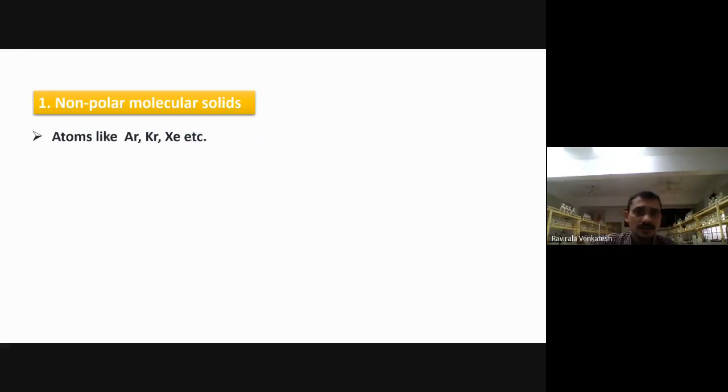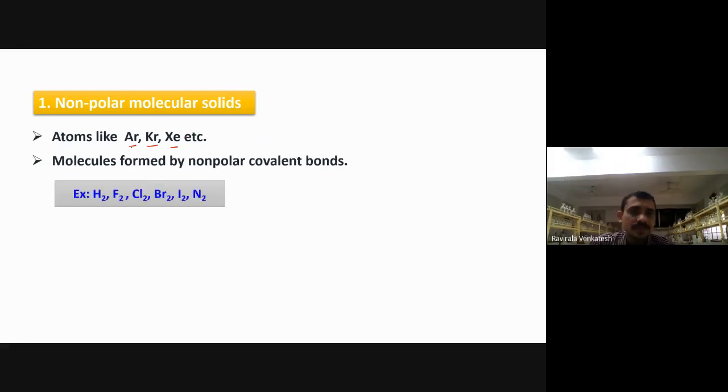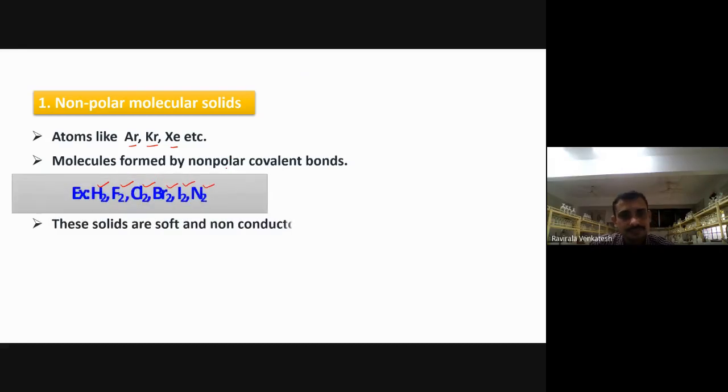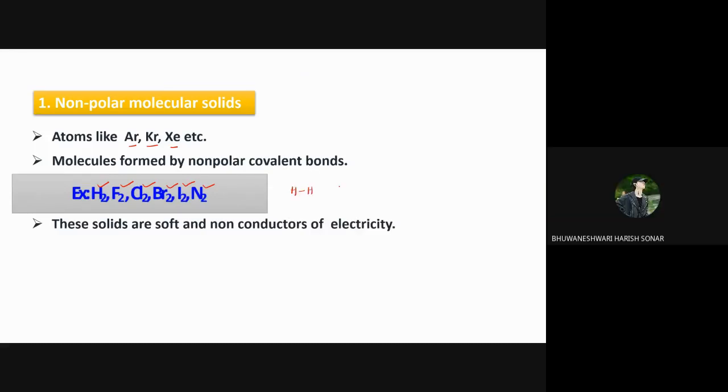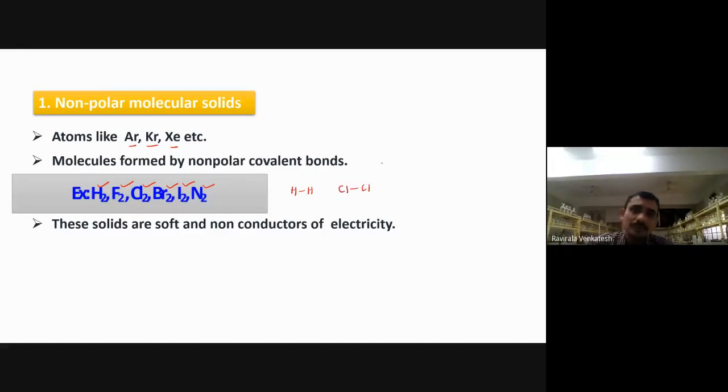Non-polar molecular solids here. Now atoms like argon, krypton, xenon, do they exhibit polarity? Like hydrogen, fluorine, chlorine, bromine, iodine, nitrogen, do they exhibit the polarity? Anybody? Hydrogen? No. Chlorine? No. Why? Because the molecule is made up of the same atoms. If the molecule is made up of the same atom, we can't develop a negative and positive charge.